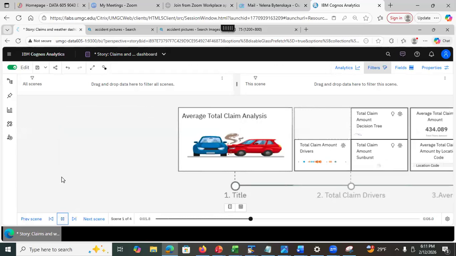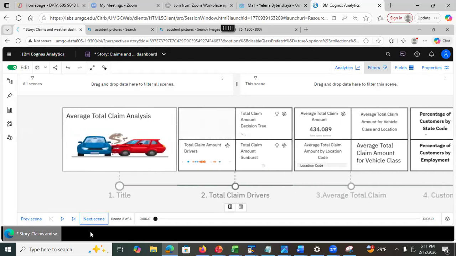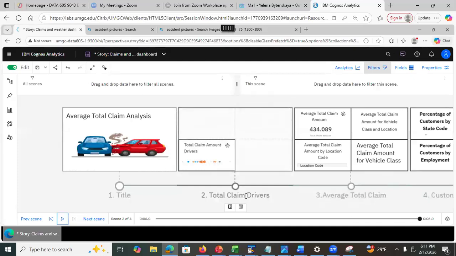You can play it, and then you're gonna play next, etc. Well, I did not specify any animation for the first one, right? I did not select play all, but see, I navigated to the next one and I do play. You saw what happens? Oh, that way it's easier to show that I specify the animation type, how the visualization can exit and how the visualization can enter, right?